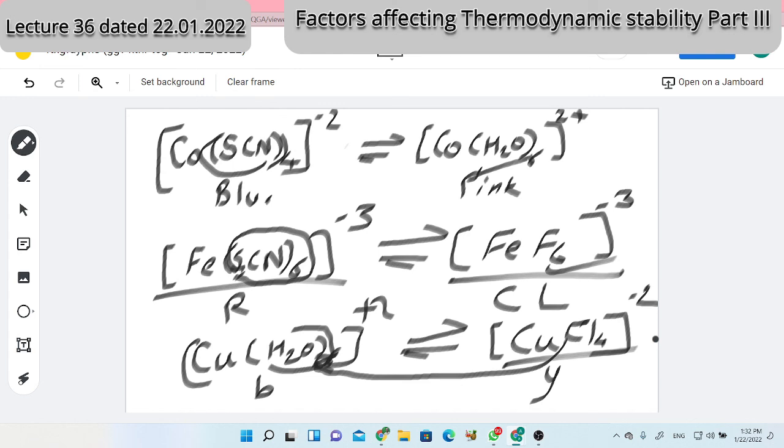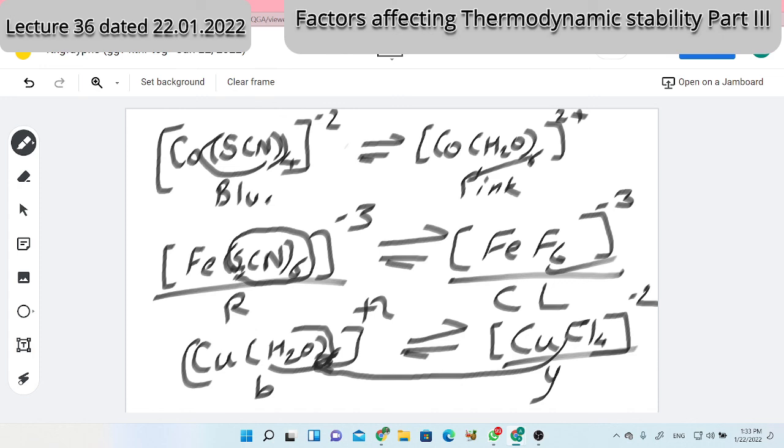So the nature of coordinating groups that we are discussing: the first point was their strength, Lewis strength, basic strength, related to ionic bonding. The second point was related to covalent bonding. And the third point was related to concentration. So these 3 points I discussed today regarding the nature of ligand. Are these 3 points clear? Yes, sir.